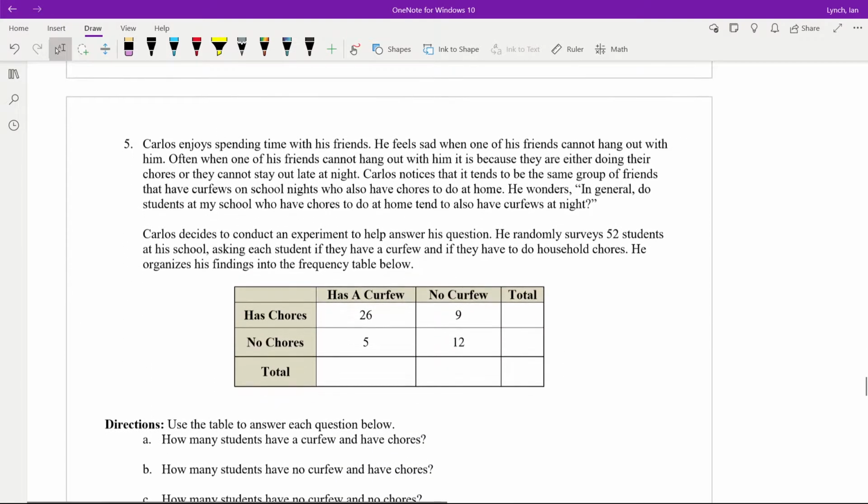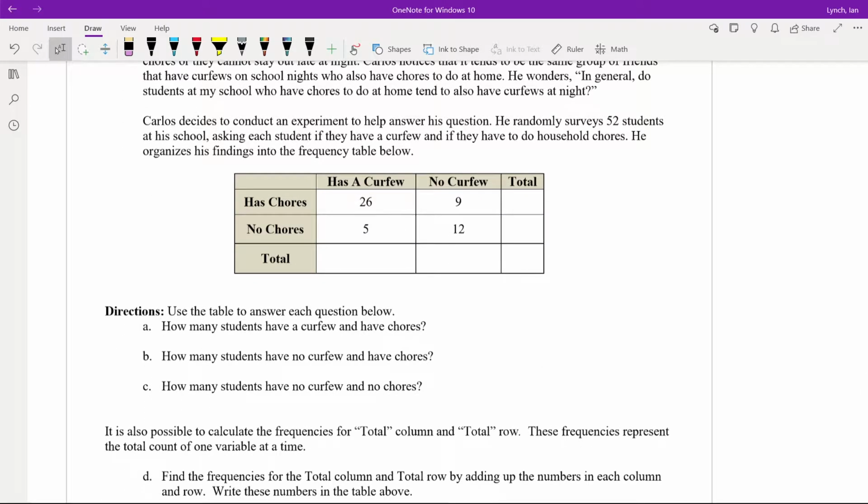So Carlos really enjoys spending time with his friends, and he feels sad when one of his friends can't hang out with him. Often one of his friends can't hang out because they're either doing their chores or they can't stay out late at night. He noticed it tends to be the same group of friends that have curfews on school nights who also have chores to do at home. So he's wondering, is there an association here? He asked 52 students at his school whether they had a curfew and if they had household chores. And we get this table below.